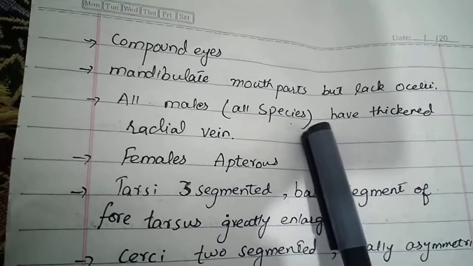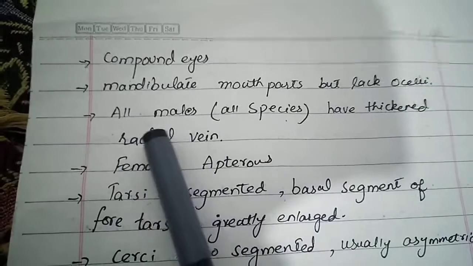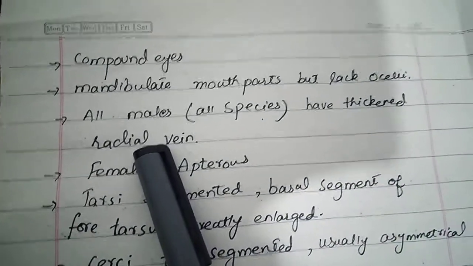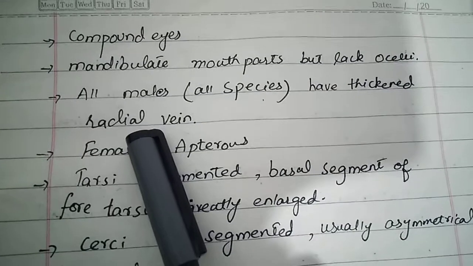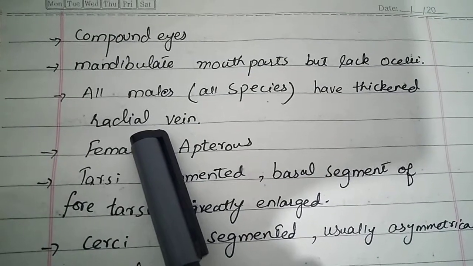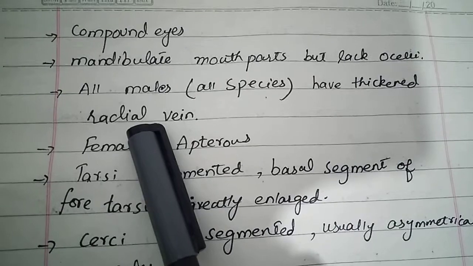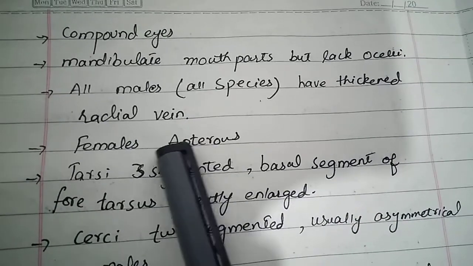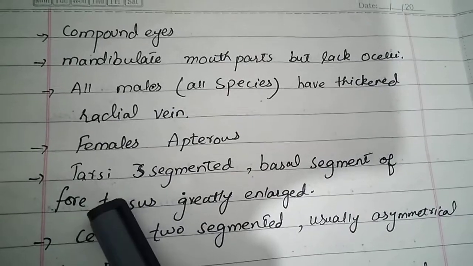Males of all species have thickened radial veins. Wings of insects have various veins, whether they are costa, subcosta, or radial vein. The radial vein is one of the veins of the wings. Males have thick radial veins. Females are apterous. It means the females don't have wings.